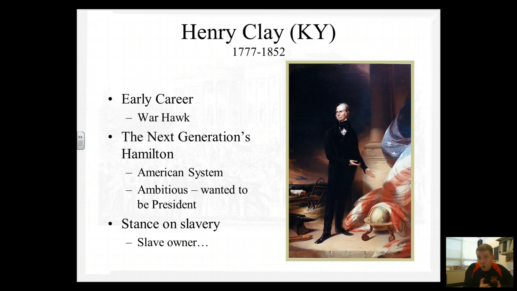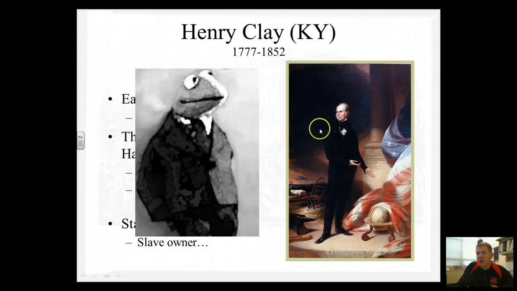In his early career, he's a war hawk, but then he makes that transition to politics and he becomes the next generation's Alexander Hamilton. He's going to champion this thing called the American System, which is wanting to keep the Bank of the United States around. He wanted to have a tariff to protect American industry, and he's very ambitious. He wants to be president of the United States, and he's from Kentucky. He's from a slave state, and he's a slave owner. I think he looks a little bit like Kermit the Frog.